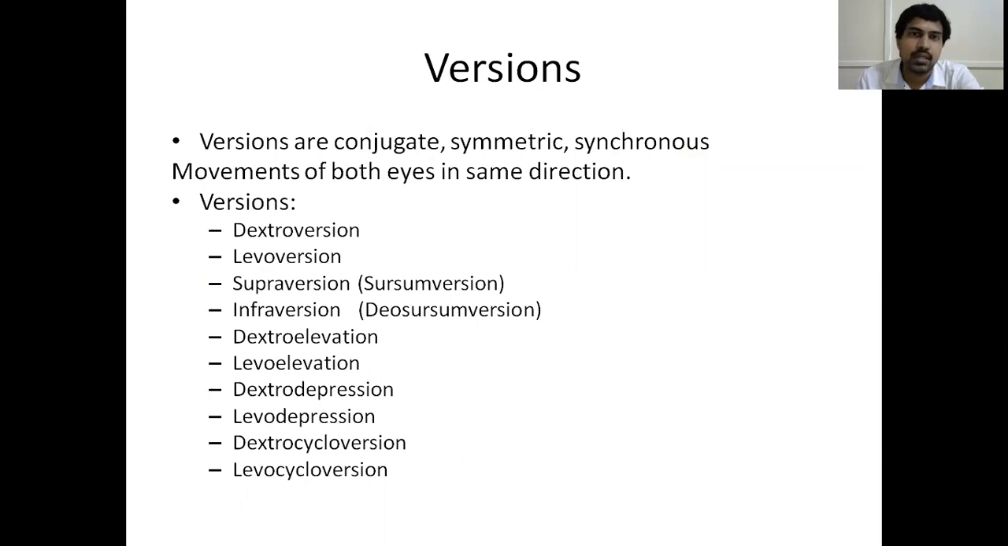So versions are binocular movements. They're conjugate. Conjugate means both eyeballs rotate towards the same direction. Either both will be looking right, or both left, or both up, or both down. And they're symmetric. Suppose the right eye moves by 5 degrees, the left eye will also move by 5 degrees. If there is any imbalance or mismatch between them, then we call it a squint.